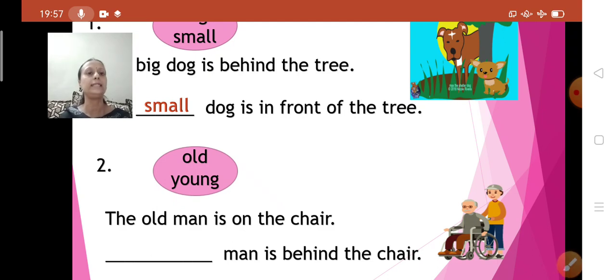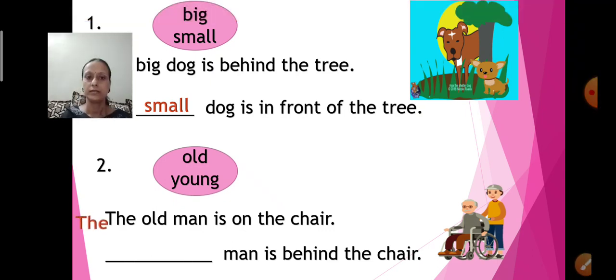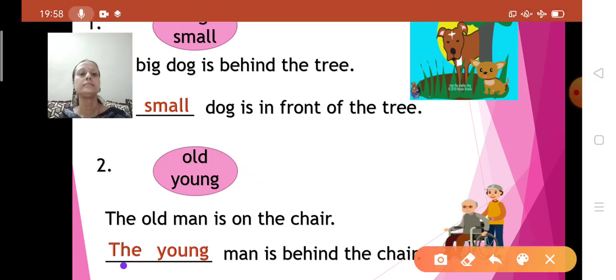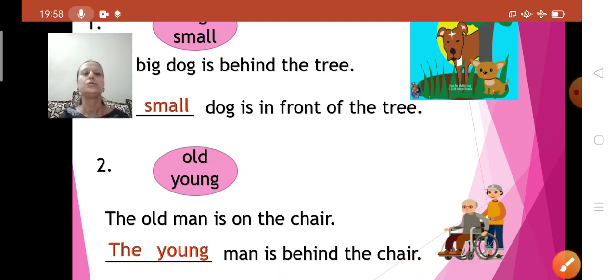The old man is on the chair. So, can I write the? My answer will begin with the. Then, young. The young man is behind the chair. Understood? You will see the options and read the spelling also children. Read the spelling and then make the sentence and write.